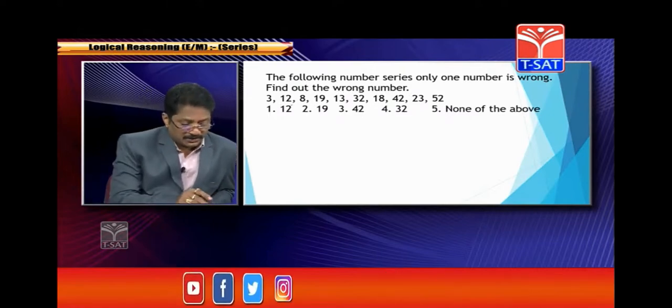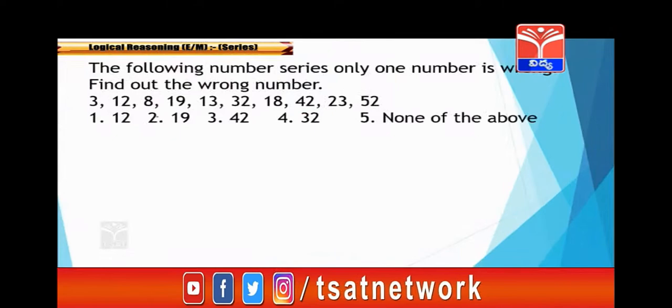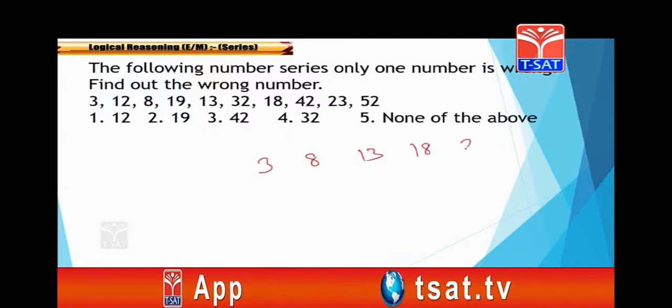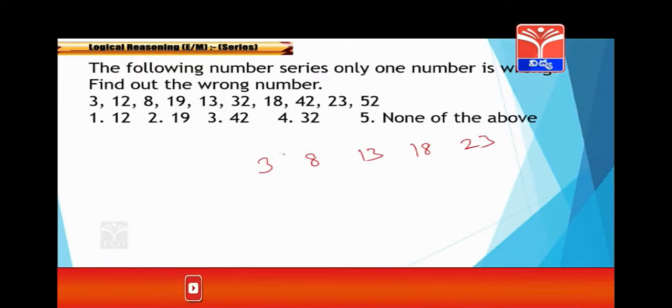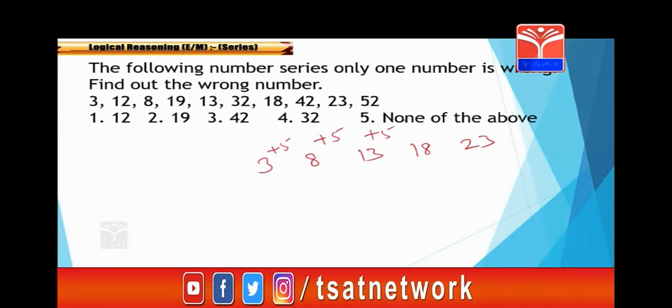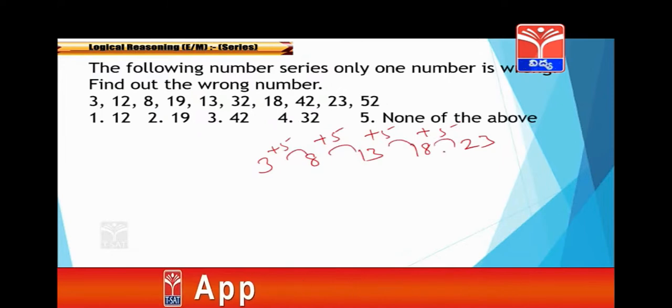So 3, 12. Again you have to see the series right here. I am taking 3, 8, 13, 18, 23. Correct? Means alternate numbers. 3 plus 5 is 8. 8 plus 5 is 13. 13 plus 5 is 18. 18 plus 5 is 23. Correct? Okay.